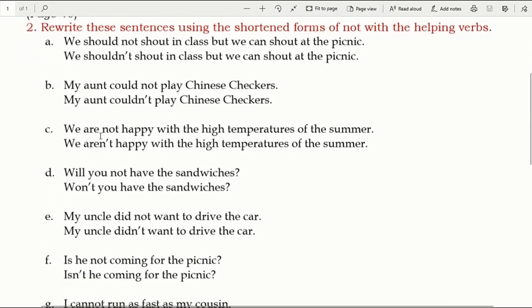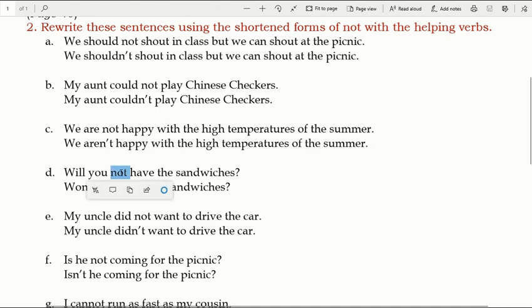Next one is, my aunt could not play. We already got the word not. Could not. If you combine, means bring these two words together, it will turn to my aunt couldn't. COULDN'T. In the same way, are not, aren't. Now question number D. Will you not?